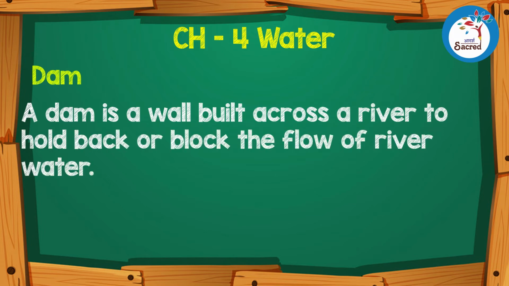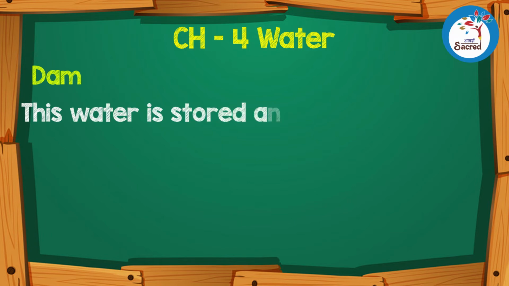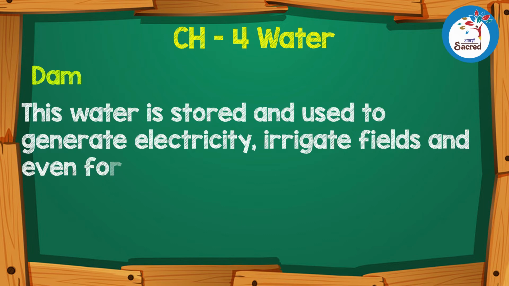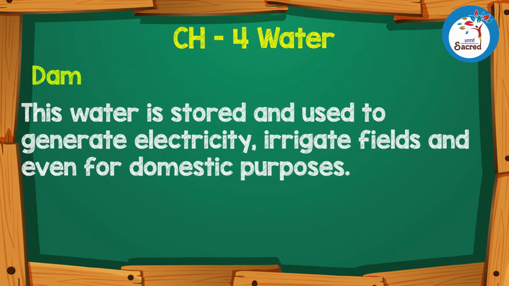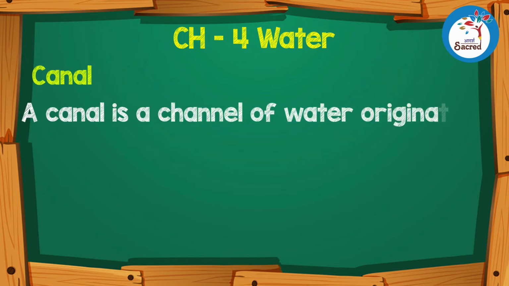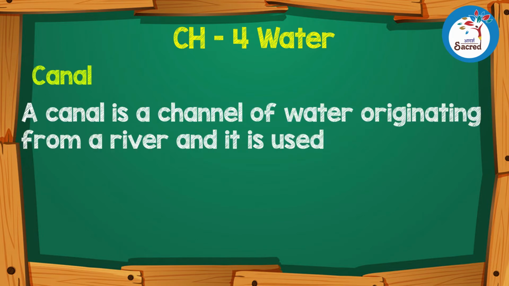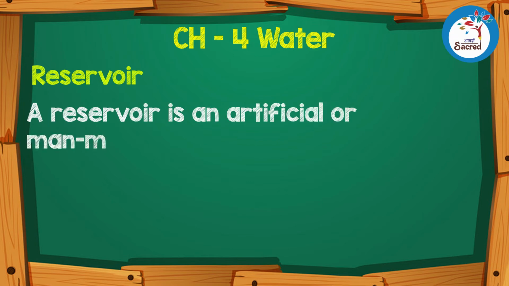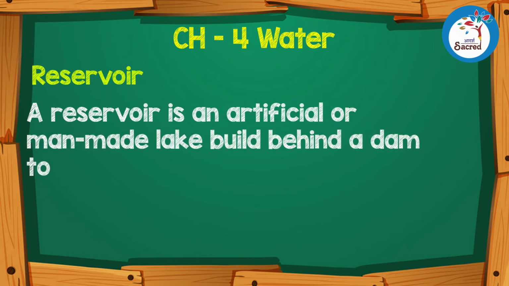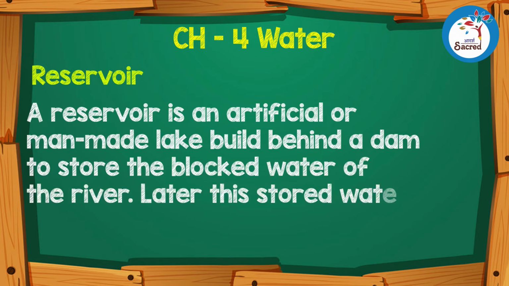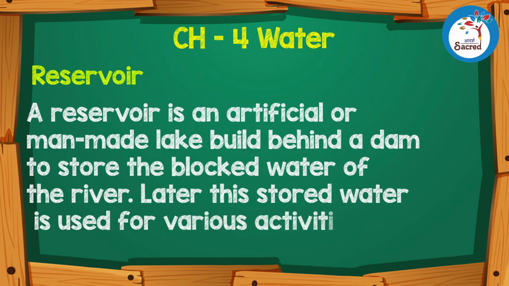of river water. This water is stored and used to generate electricity, irrigate fields, and even for domestic purposes. Canal. A canal is a channel of water originating from a river, and it is used to irrigate the fields. Reservoir. A reservoir is an artificial or man-made lake built behind a dam to store the blocked water of the river. Later, the stored water is used for various activities.